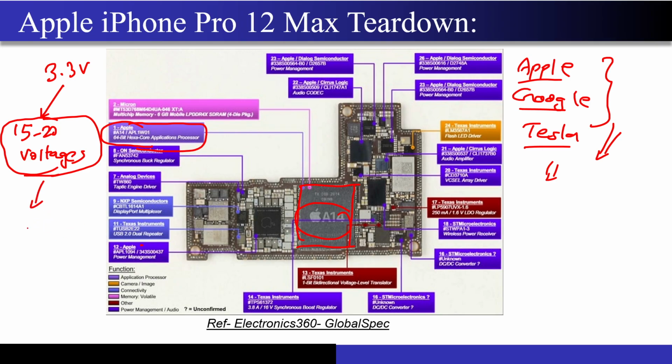You may want to generate different voltages for that gyroscope that is present in your mobile, right? It also needs some voltage, and that can be done by some different companies. But over here we can see that Apple has also designed this power management IC by themselves. Then you can see the flash LED driver, it has been taken from Texas Instruments.